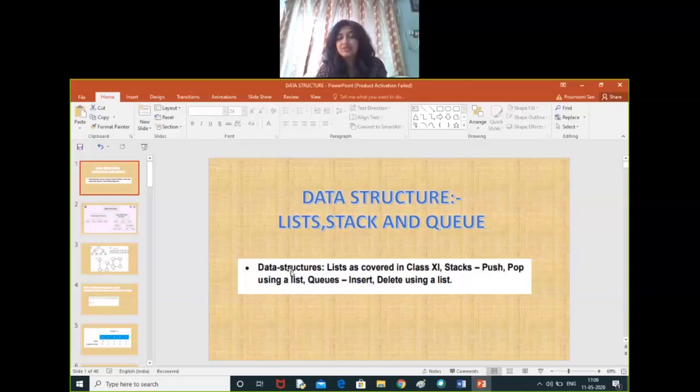So first let's see what is data structure. Data structure is arrangement of data. We know what is data. Data means information, information about anything and everything, that is data, and data structure means the arrangement of data. So how we are arranging the data, that is data structure. So let's see this